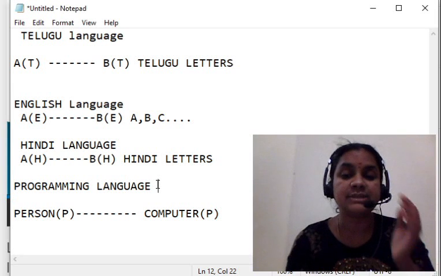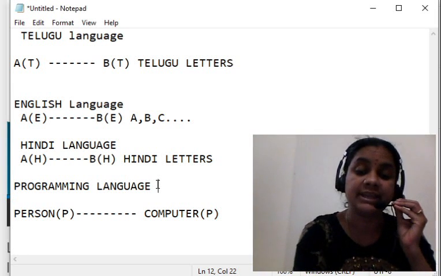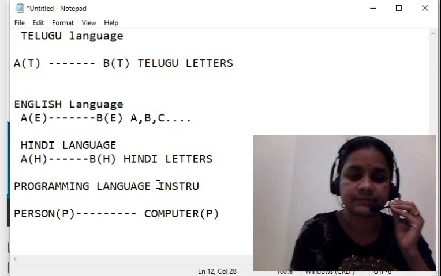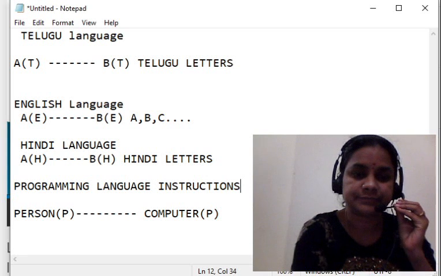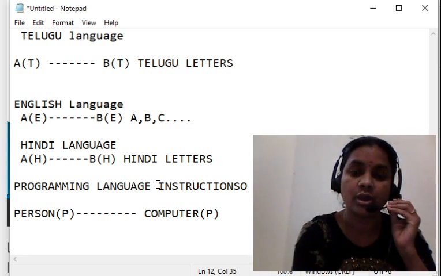Programming languages means, in those languages, we have instructions or rules. Instructions are rules. We can also call them rules.